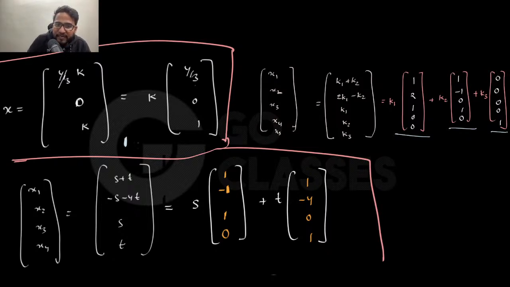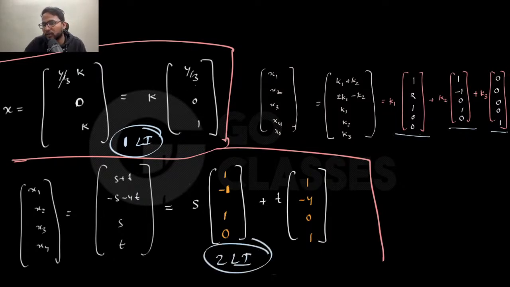But here it is one linearly independent solution because there is one free variable, and any solution is a linear combination of this. Any solution is a linear combination of these two, that's why there are two linearly independent solutions. Any solution is a linear combination of these three, that's why three linearly independent solutions, right? So if they ask you the number of linearly independent solutions, then it becomes more tricky. I hope you understood. So finally, I can say that the number of linearly independent solutions is actually equal to the number of free variables.